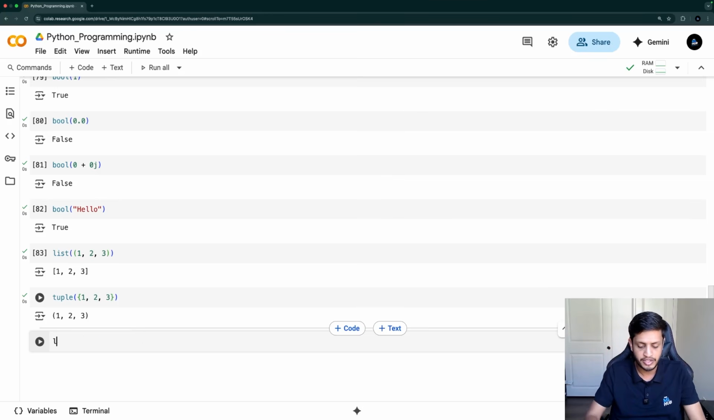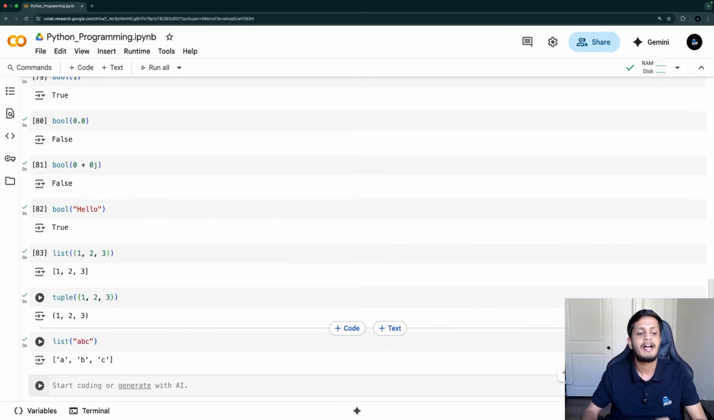Even strings, if I write list and pass a string here, it will be converted to a list. How is this happening? This is happening because of the constructor that is present in the list class. If you don't understand what constructors are, what classes are, we will see this in detail in the list lecture. Okay, like how is this actually happening? But yes, we can convert any sequence into any other sequence.